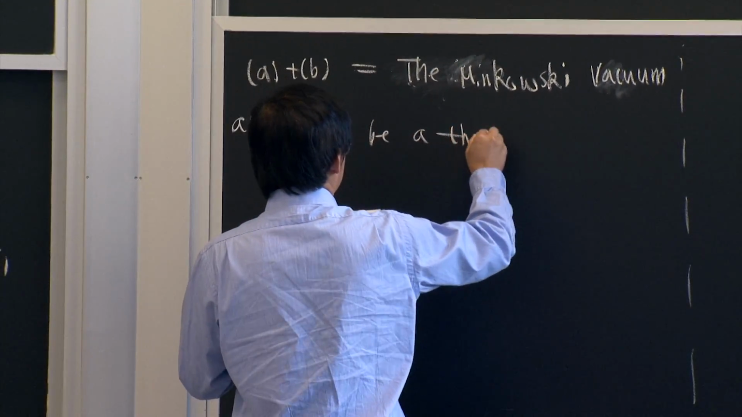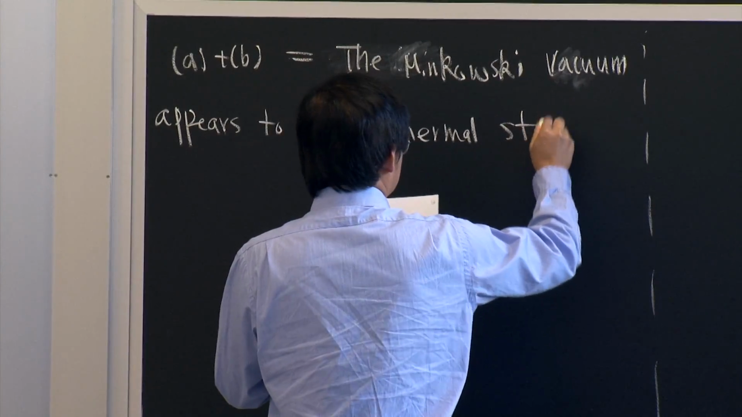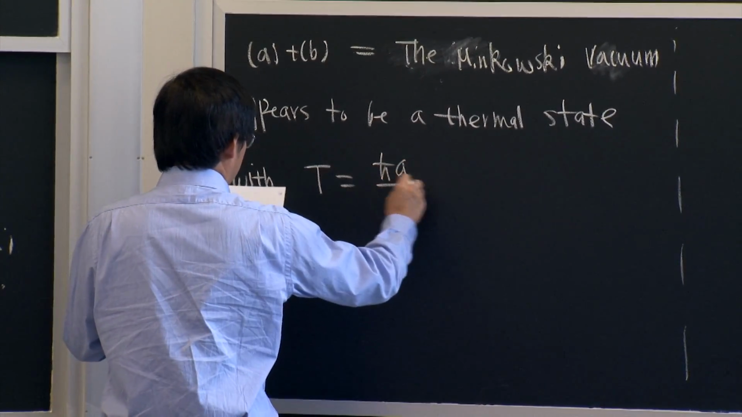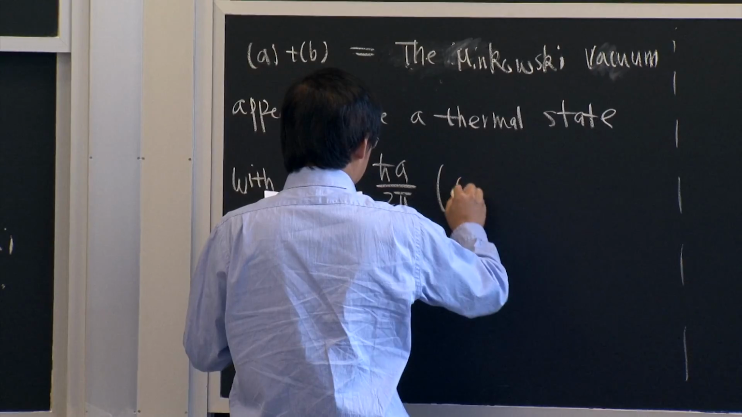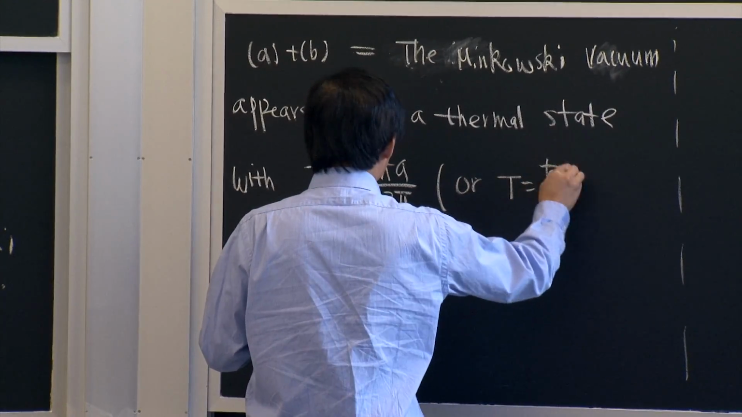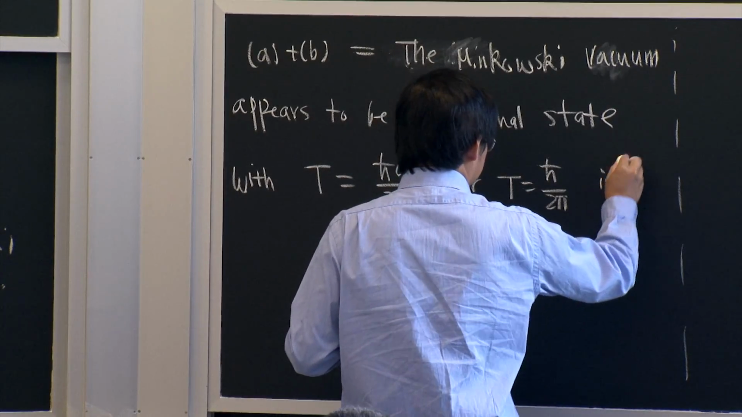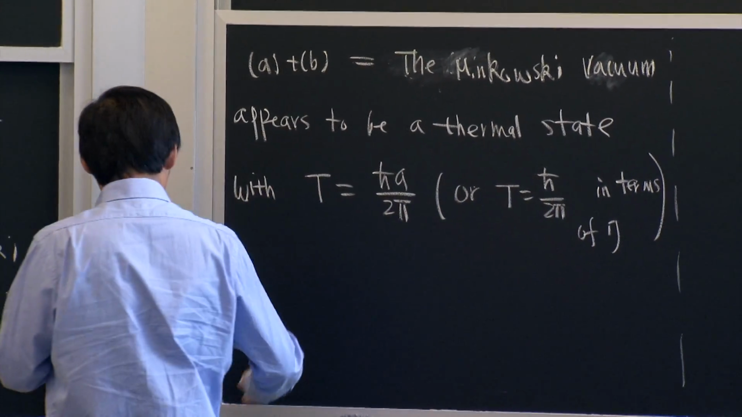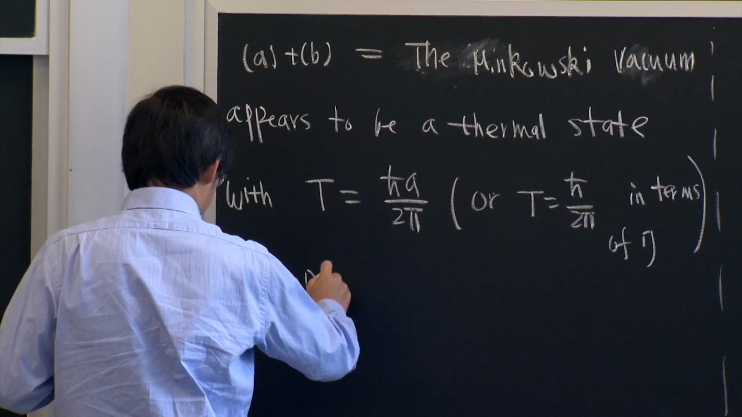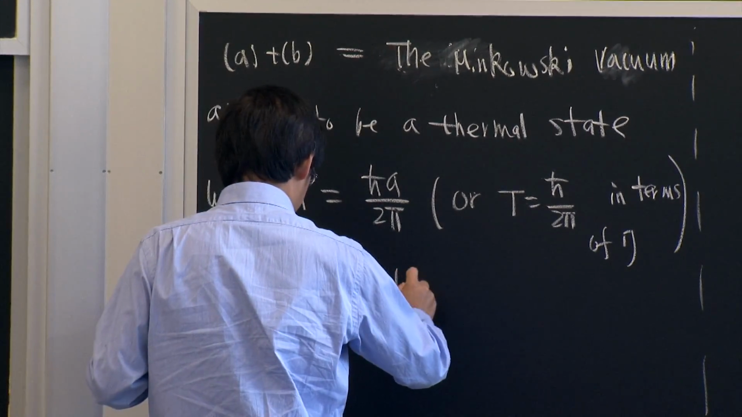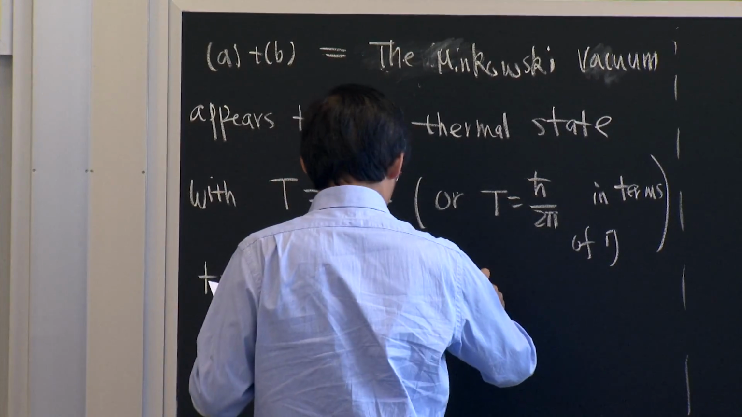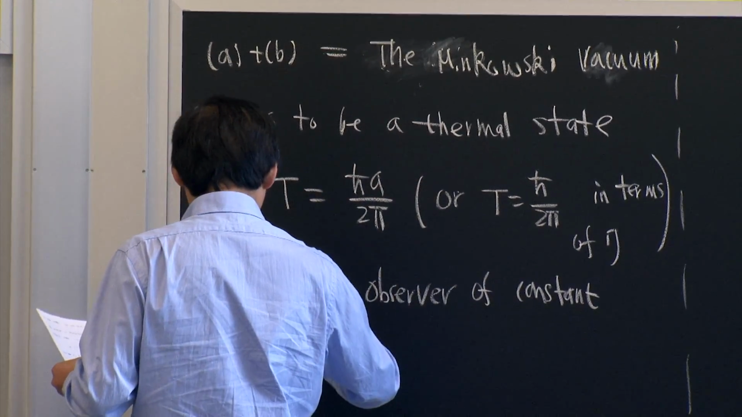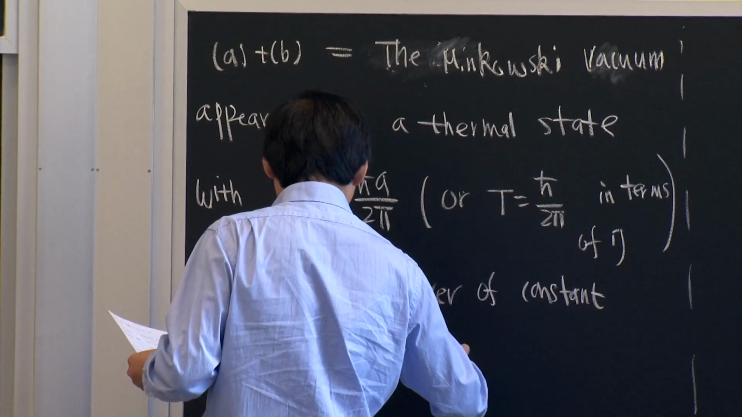appears to be a thermal state with temperature h bar divided by 2 pi, or T equal to h bar divided by 2 pi in terms of eta, depending on which time you use, to a Rindler observer of constant acceleration A. Okay?